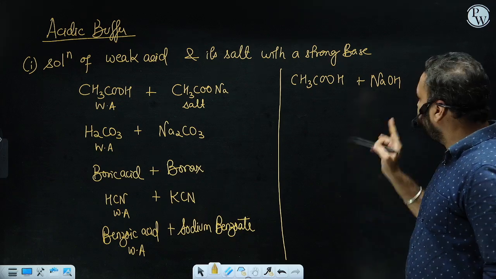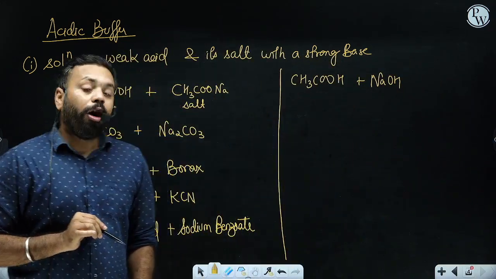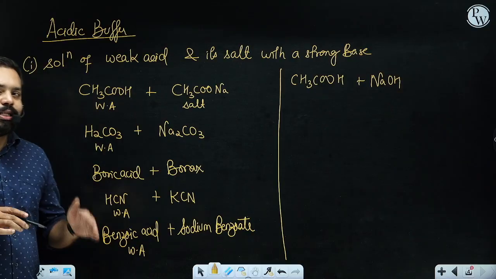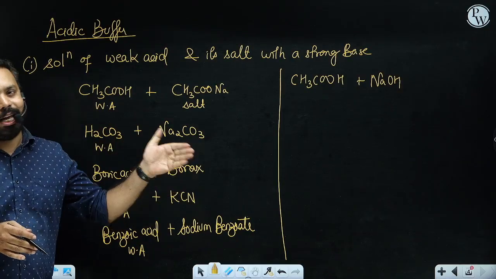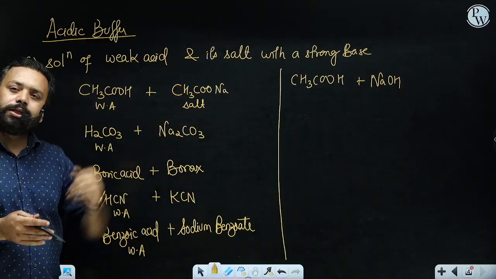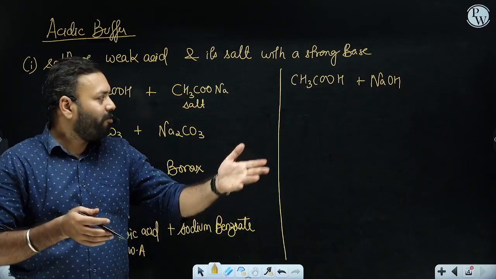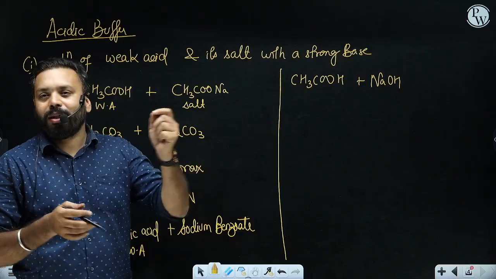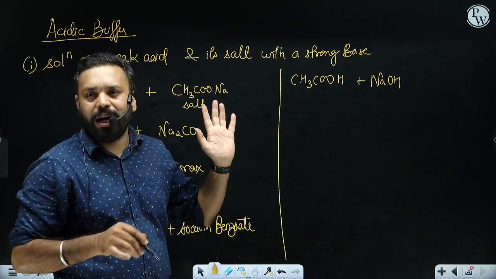The question is whether it can act as buffer or not. Now if you go by the definition, you will say, sir, you just told us that an acidic buffer should contain a weak acid. Yes, so there is a weak acid. Fine. And then it should contain a salt. So where is the salt? In the very first look, you may think that this is not an acidic buffer.